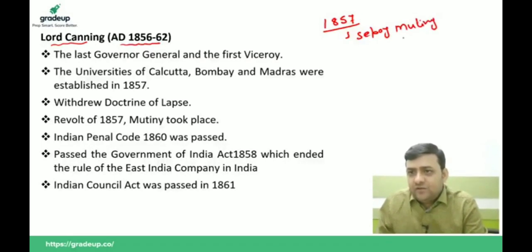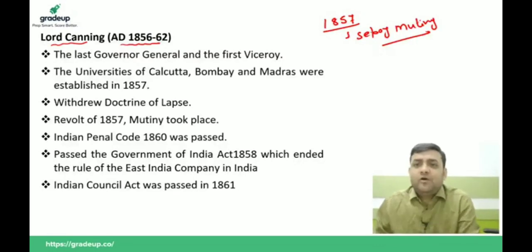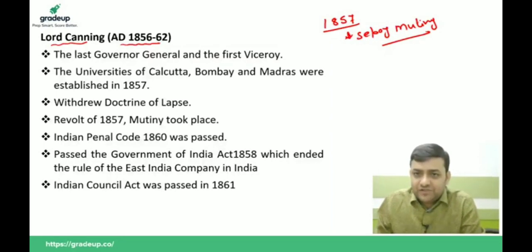I will tell you about this revolt in the next class. We'll discuss all the revolts in the same chapter. First of all, I am finishing with all the Governor Generals and Viceroys of India and the Council Acts. Then I will teach you about the revolts. Then we have Congress and everything. Just after the Sepoy Mutiny of 1857, it was realized by the Britishers. Try to understand one thing.